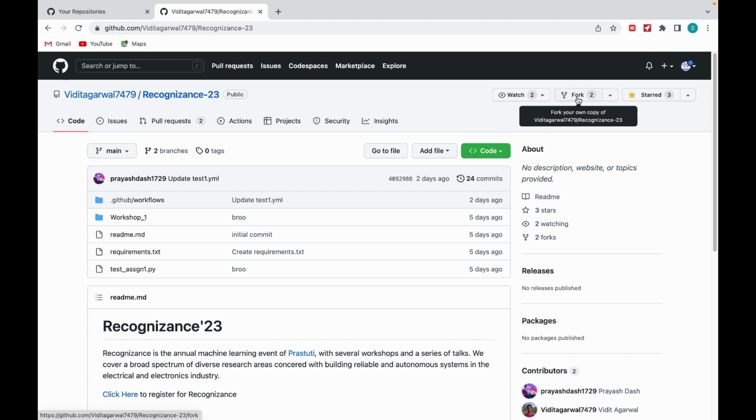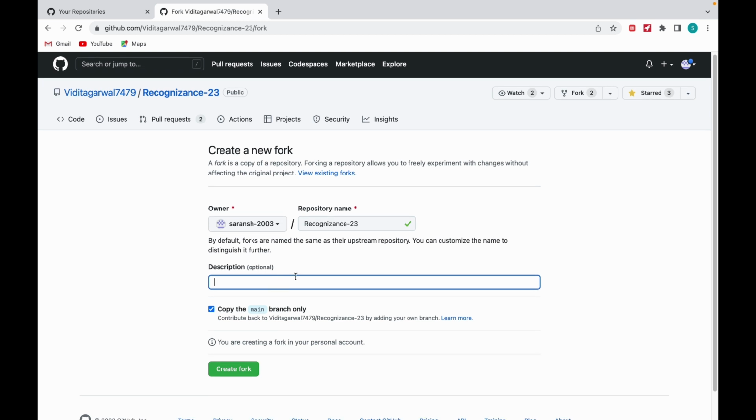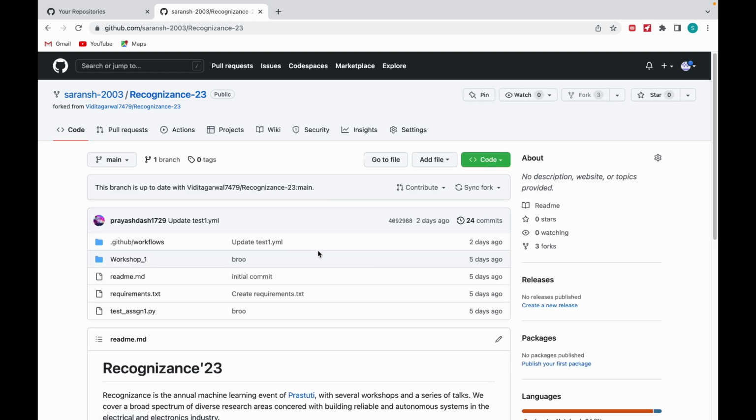Now what forking does is create a copy of this project or the files into your own account. Okay, now when I click on fork, it is asking me what name I should give to my forked repository. I will just keep it as it is. There is no such need for a description. You can write any description you want. Now make sure this copy the main branch only is checked, and just click on create fork. Now it will take a couple of seconds, and it will give you the forked repository.